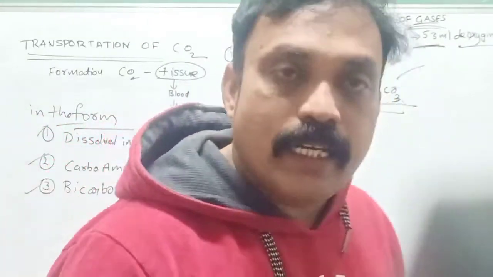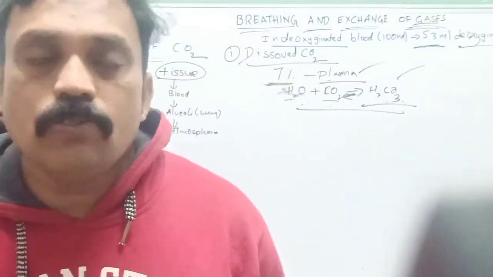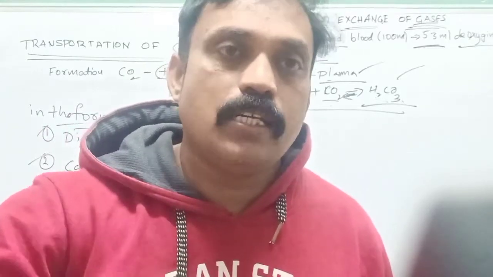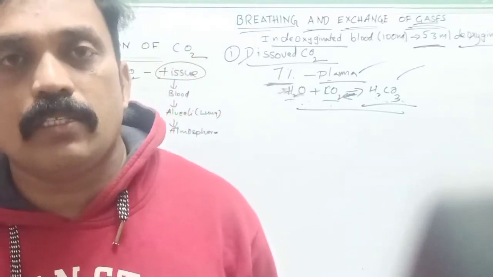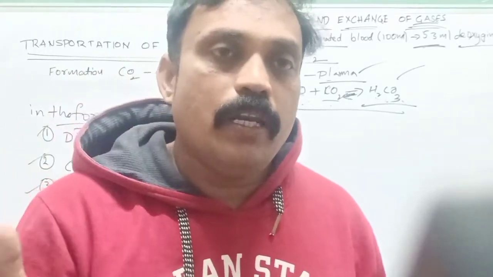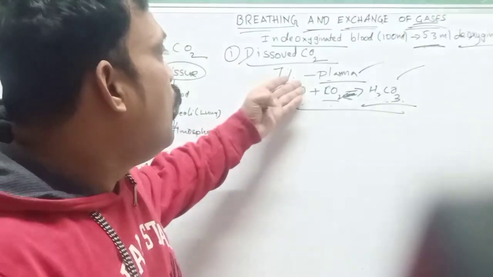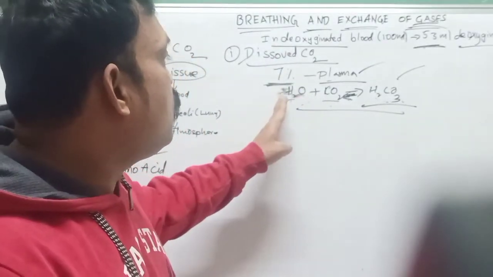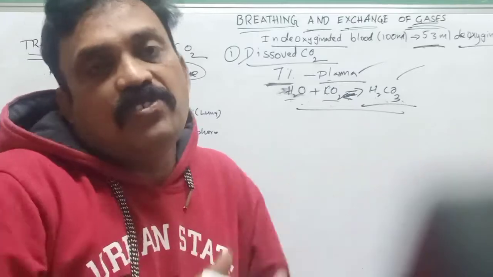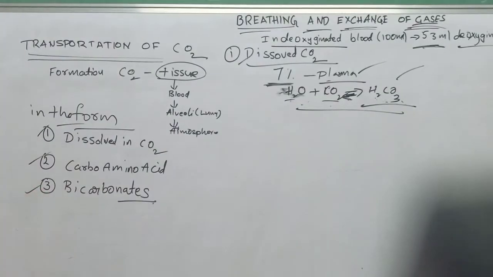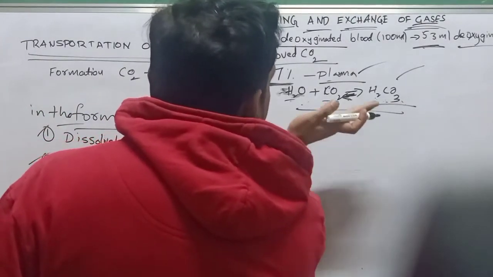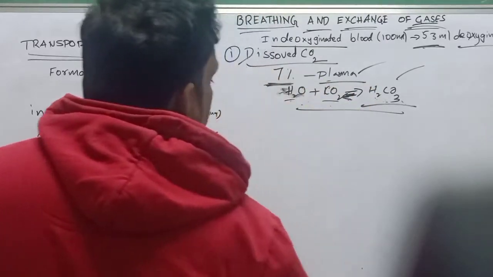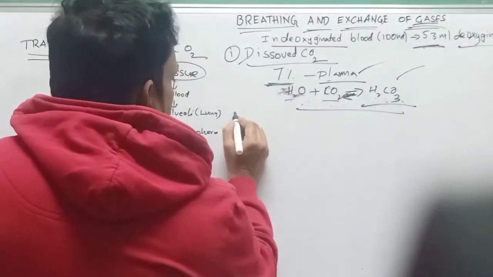The carbon dioxide is not directly transported; it dissolves in water and forms carbonic acid, enters the plasma, and is sent to the alveoli as carbonic acid. Carbonic acid dissociates in the region of the alveoli, and carbon dioxide diffuses into the lungs. This is the first form: dissolved carbon dioxide.